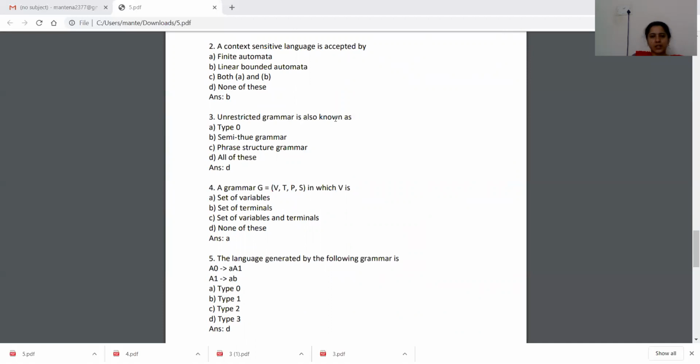Unrestricted grammar is also known as type 0, semi-Thue grammar, phrase structured grammar. We know that type 0 means there is no restriction in the grammar, and type 0 is the superset of all the remaining grammars. So all grammars come into type 0 grammar. That's why the option is D, all.